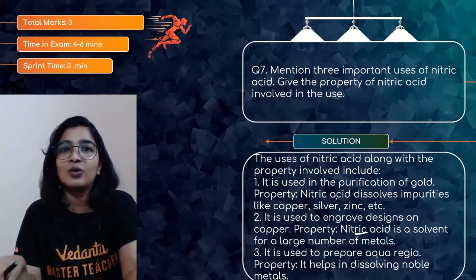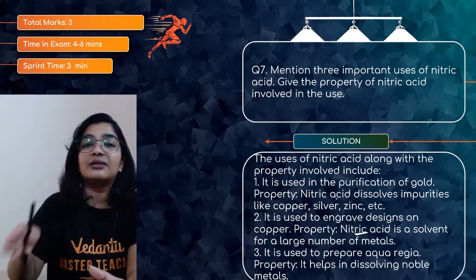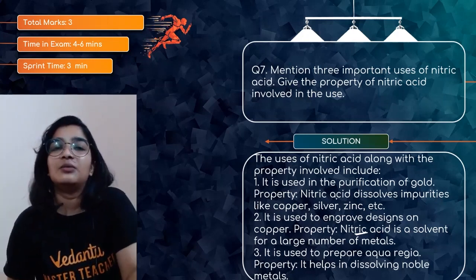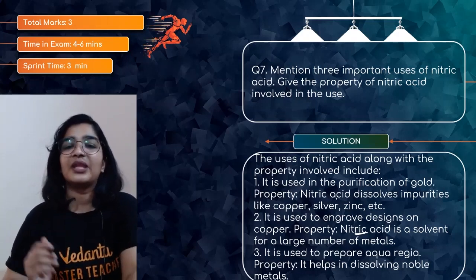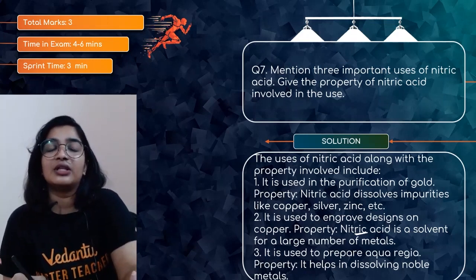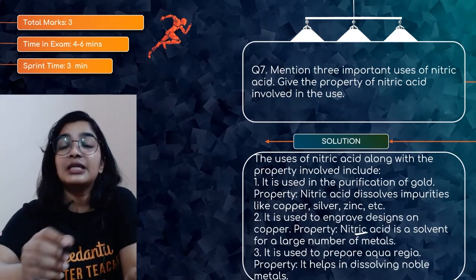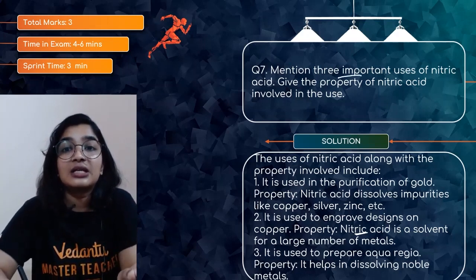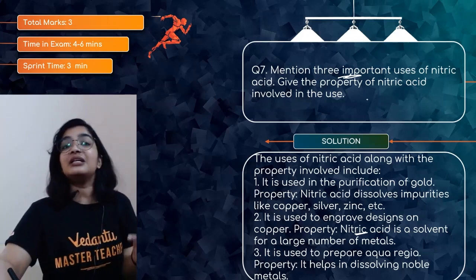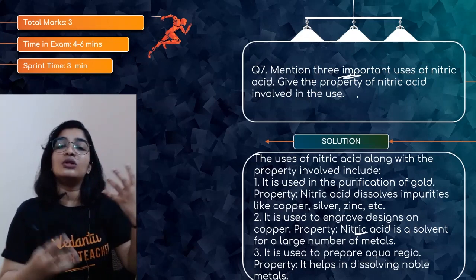So when you add gold to it, gold won't be dissolved, but the impurities or the other metals present in the gold like copper, silver, they will be dissolved. And as I told you, it is used to prepare aqua regia, which helps in dissolving the noble metals like platinum, gold. See, here they have asked you to write the uses of nitric acid and which properties are involved in that particular use. Why are you using nitric acid? They want to know the reason as well.